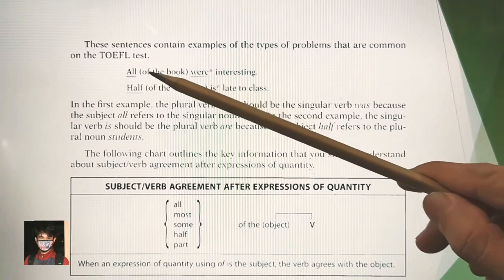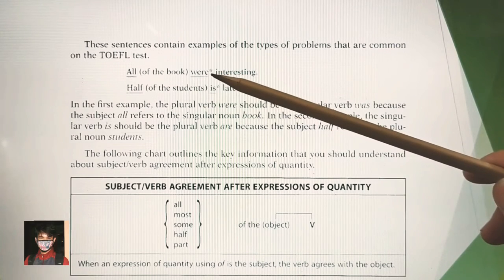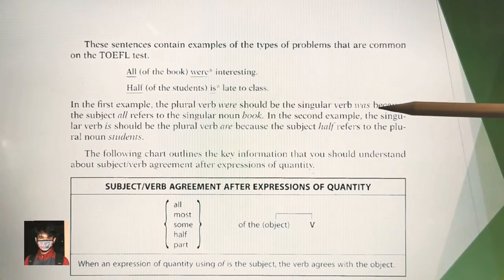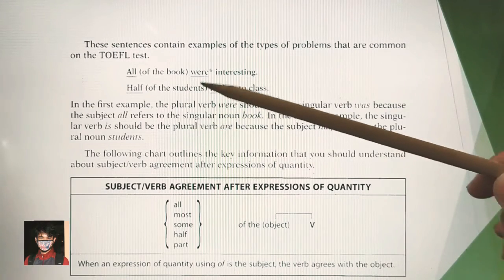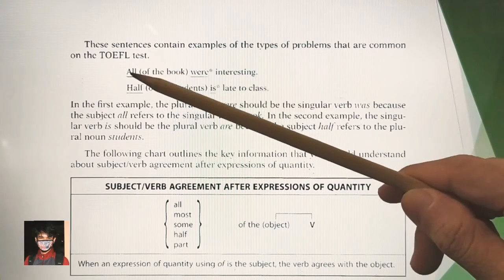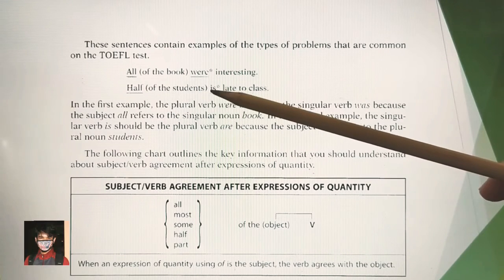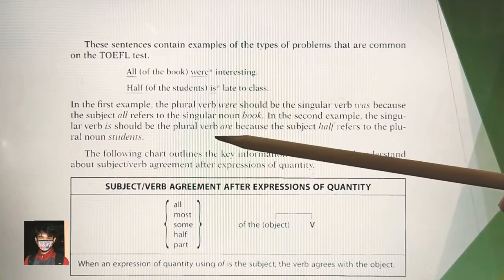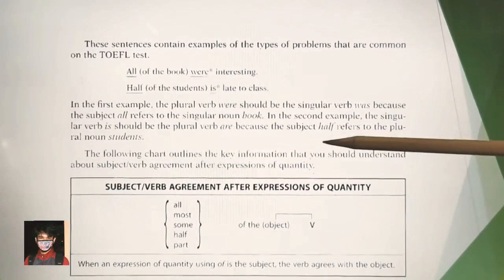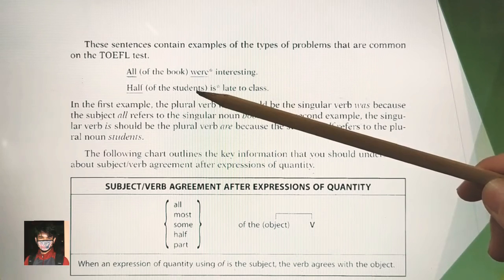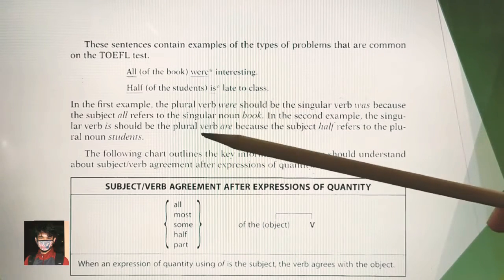Book, so it should be was: all of the book was, because it refers to the noun book, not all. Half of the students are, because half of refers to the plural noun students.